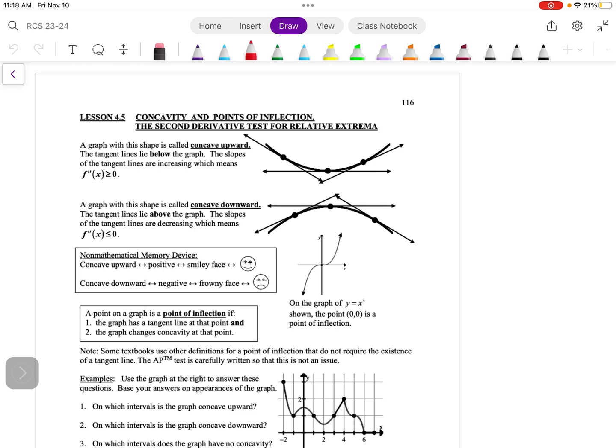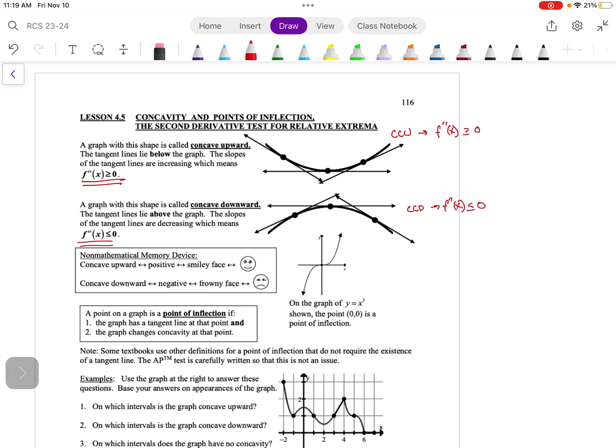Okay, so these two pictures that you see on your notes here, what you should notice is this first one is concave up, right? So it would have a positive second derivative. That's what this is saying: f double prime is positive. And for this one down here, this would be concave down, and its f double prime, its second derivative, would be less than 0.